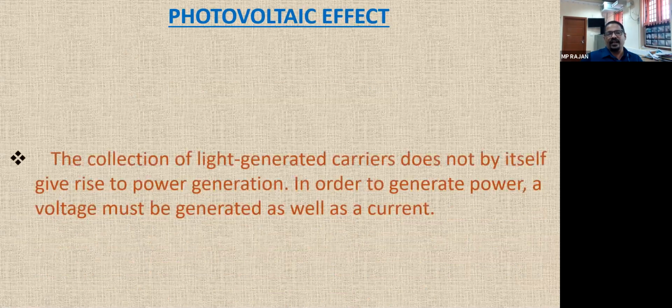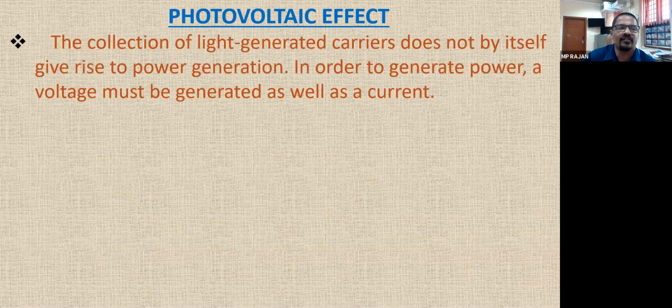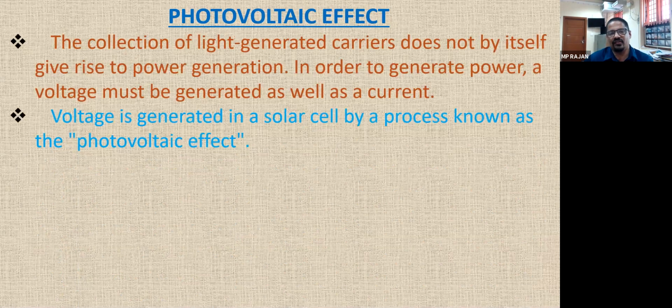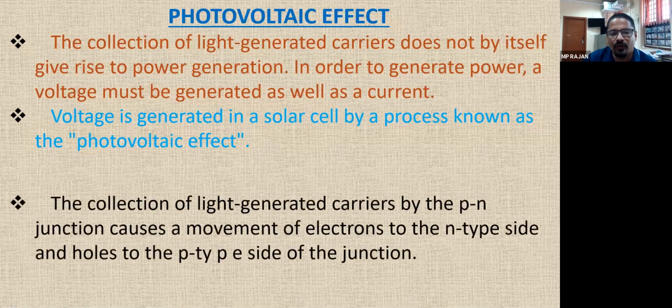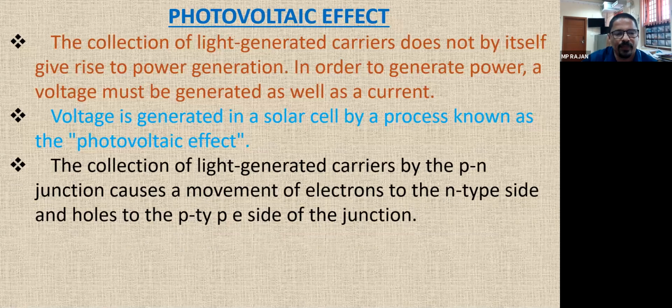The collection of light generated carriers does not by itself give rise to power generation. So a voltage is required, that we have seen. Voltage is generated in a solar cell by a process known as the photovoltaic effect. The collection of light generated carriers by the PN junction causes a movement of electrons to the N-type side and holes to the P-type side, that we have discussed.